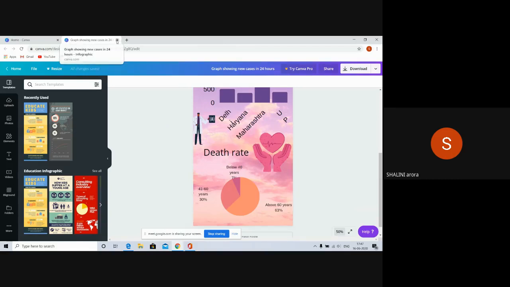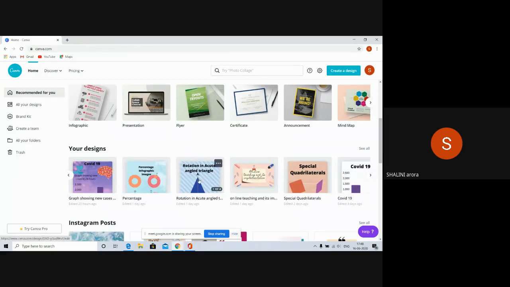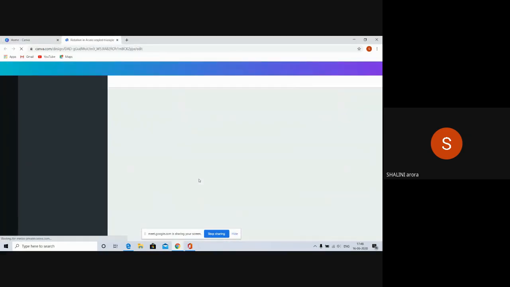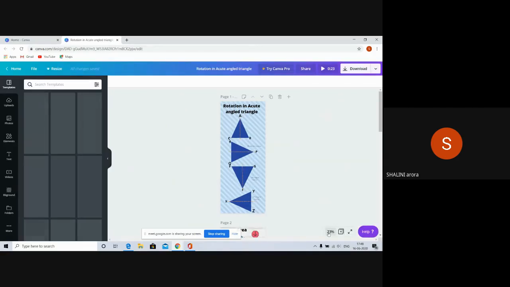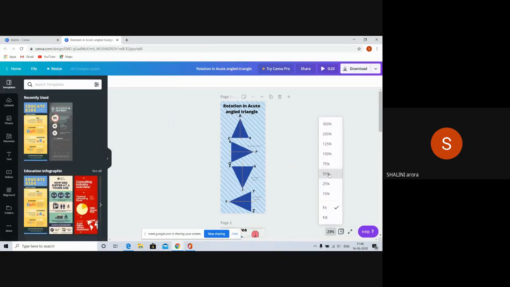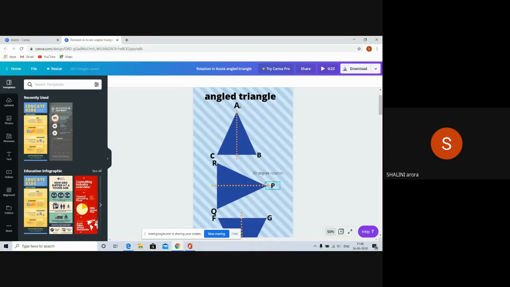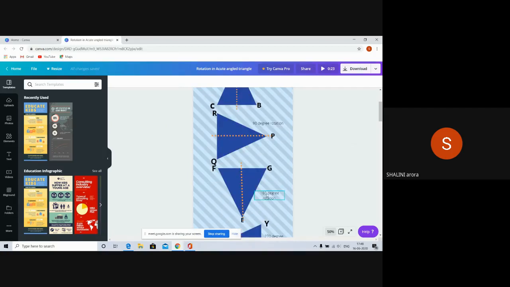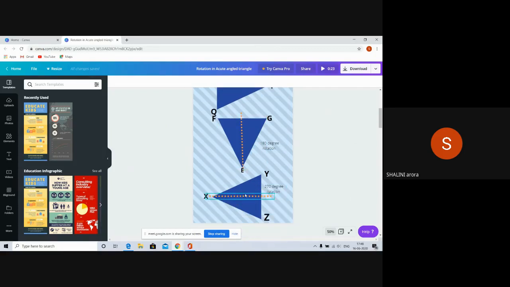I'll show you some more of my designs, like this one on triangles. This is based on the rotation of triangles. I can zoom in. See, the rotation of acute angle triangles. Now, if we rotate it by 90 degrees, it will be like this. And if it is rotated by 150 degrees, it will be like this. And on the 270-degree rotation, it will be like this.